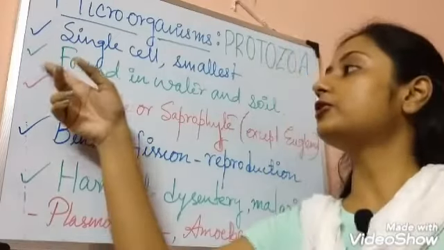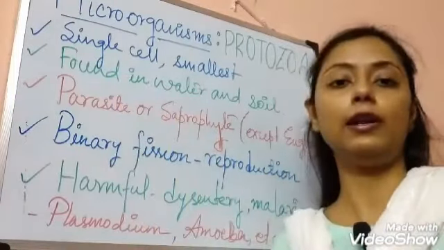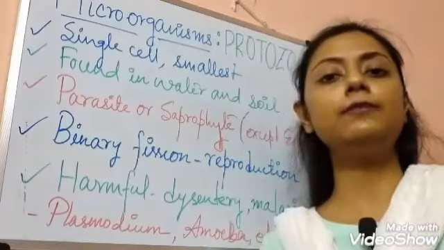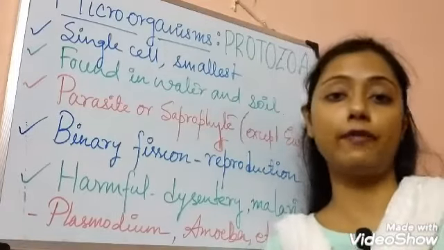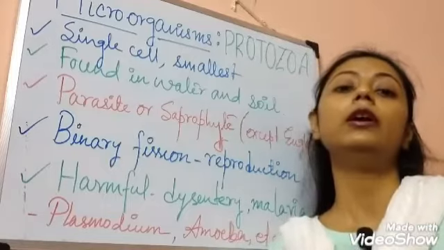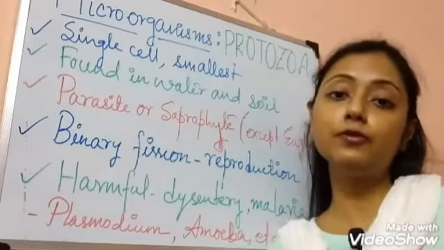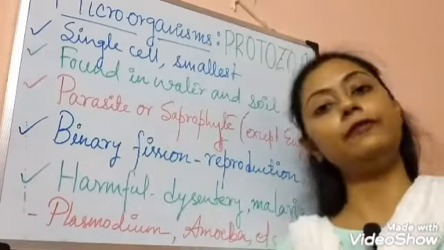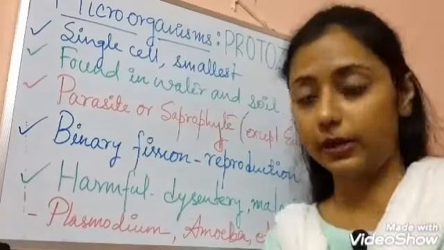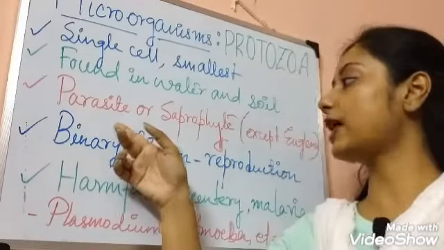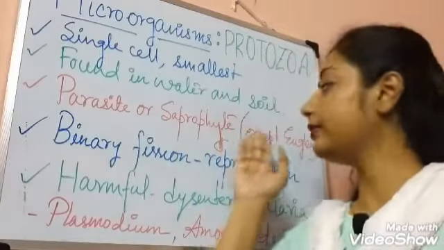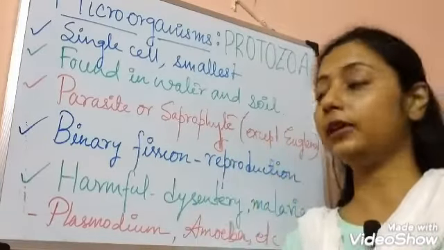The next feature is found in water and soil. Of course, microorganisms are present everywhere in our environment. In case of water bodies, soil, and atmosphere, these are also found everywhere in our environment. The third one is parasite or saprophyte. There is some exception, I am coming to it later.